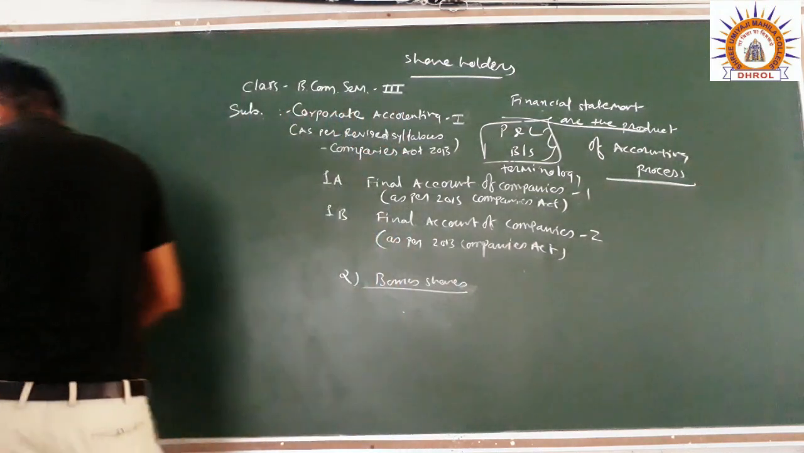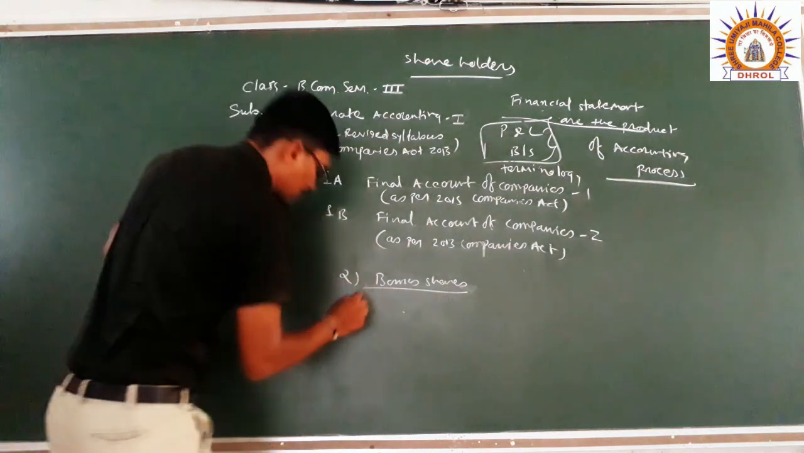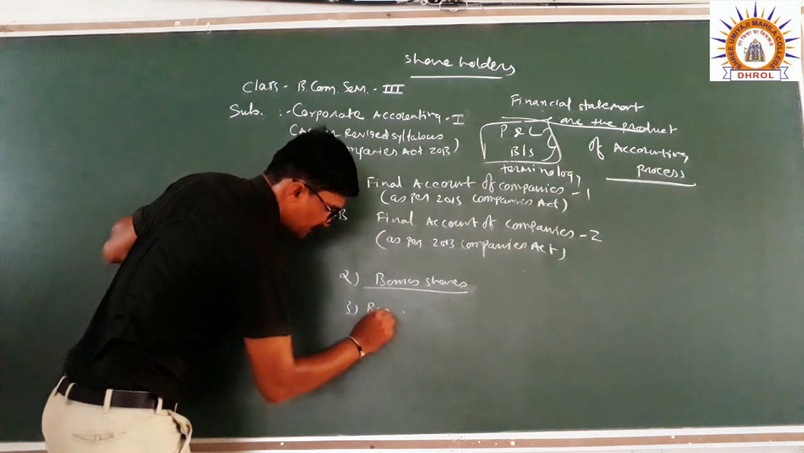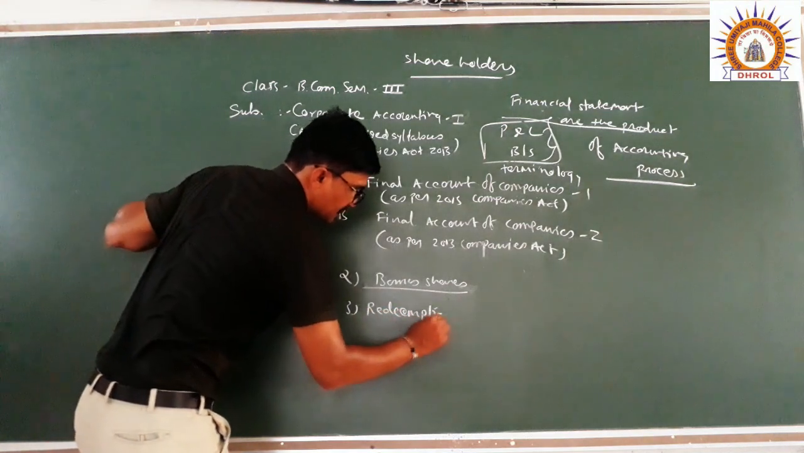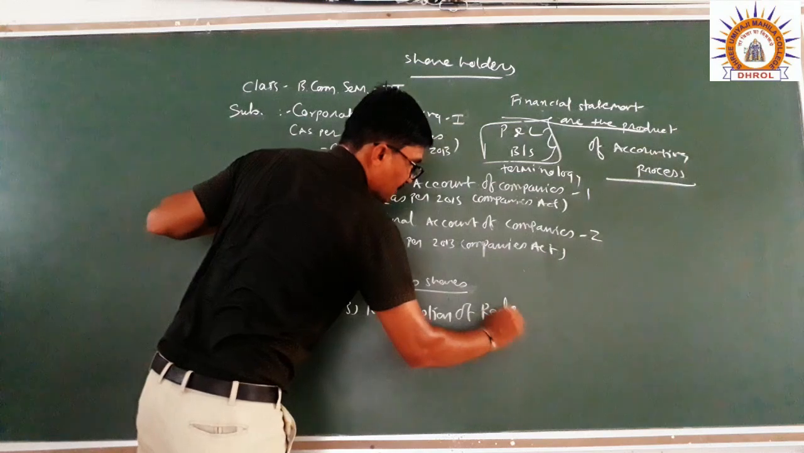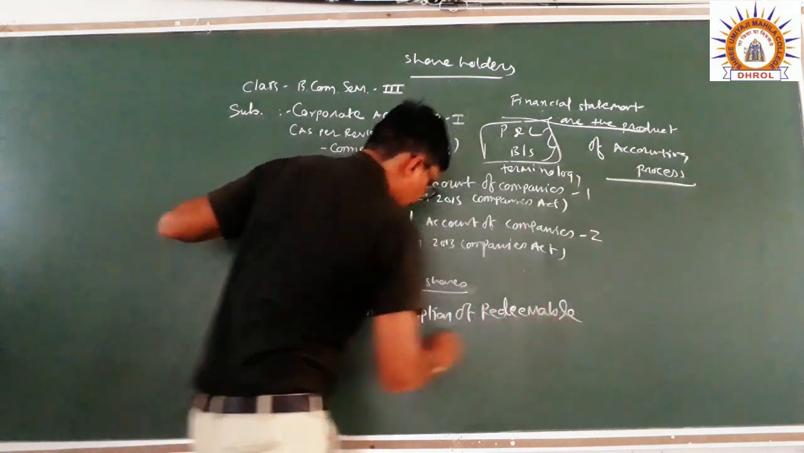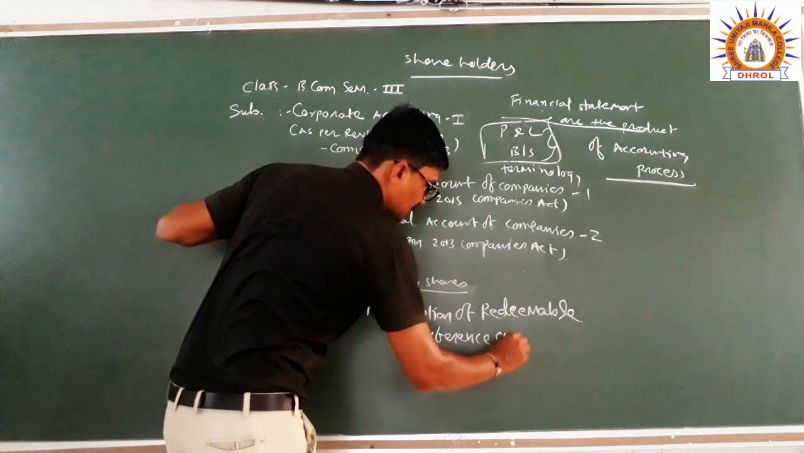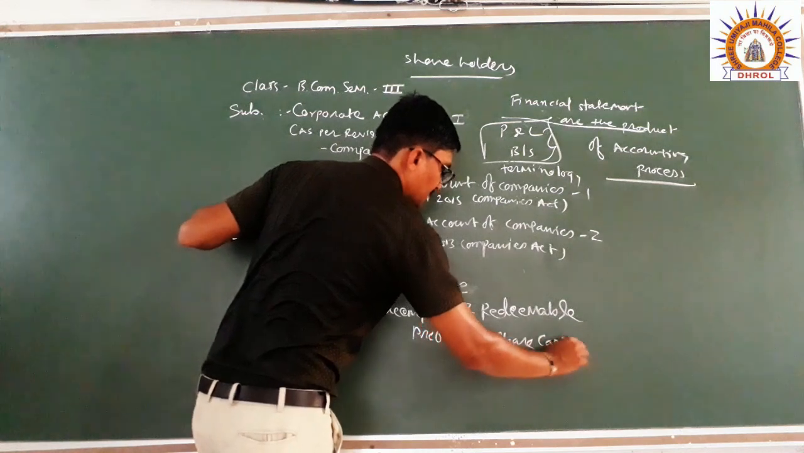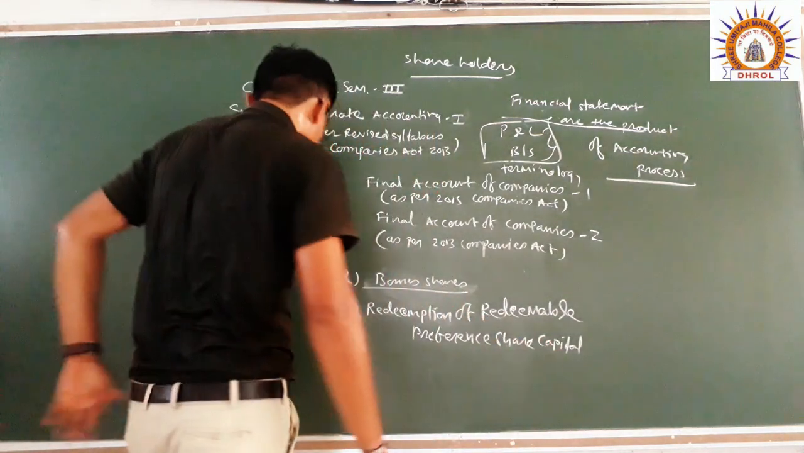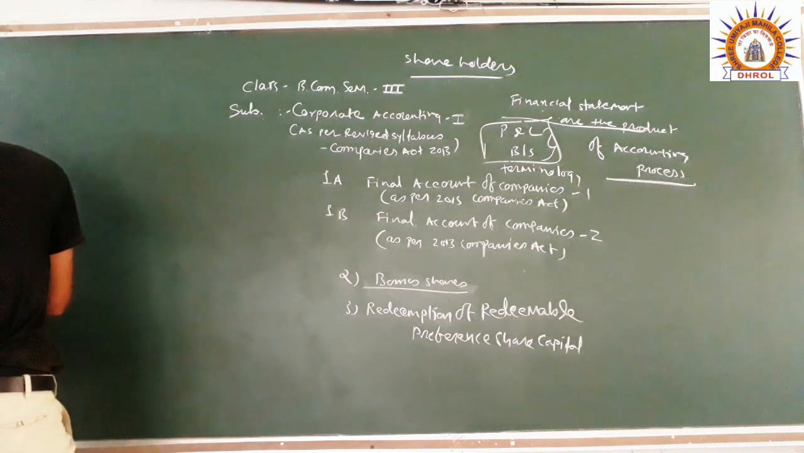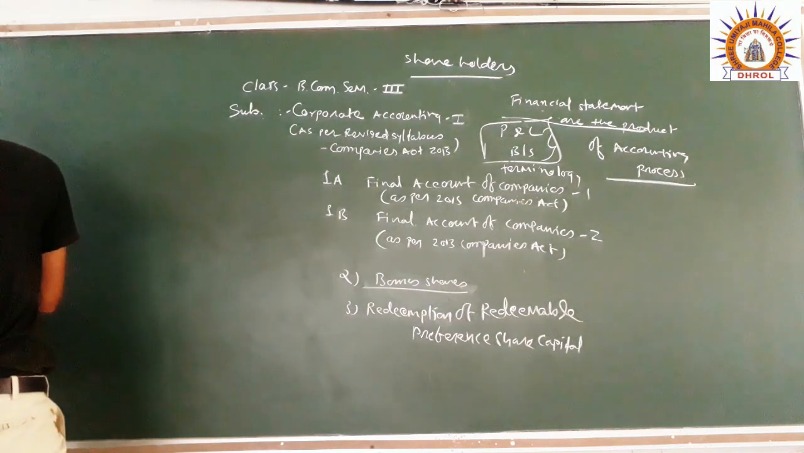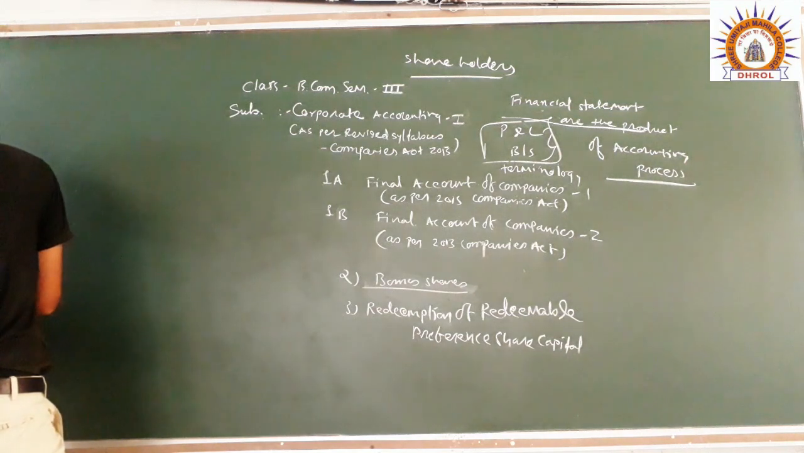Then next, redemption of redeemable preference share capital. So again, this chapter is very much useful when the company wants to alter their share capital, right? So bonus shares, again, are very important. So this is totally a benefit to the shareholders, right?